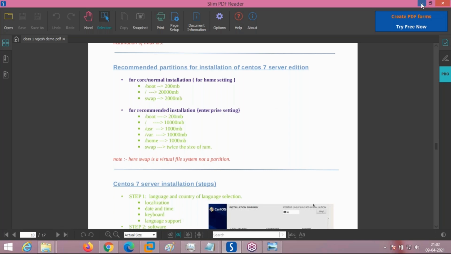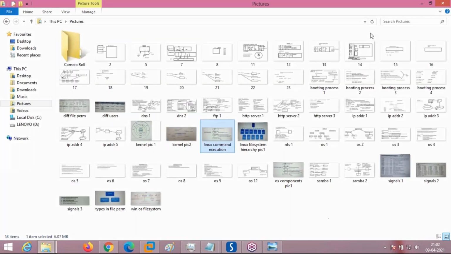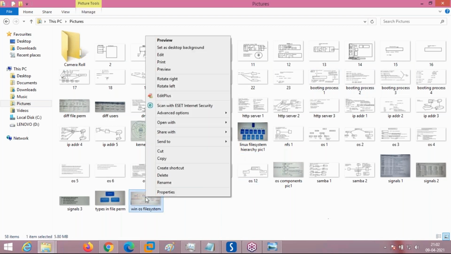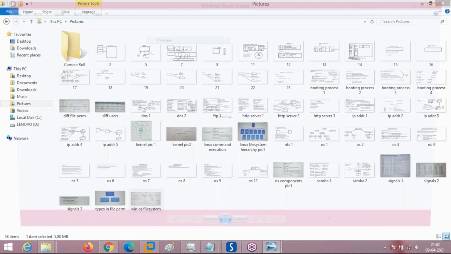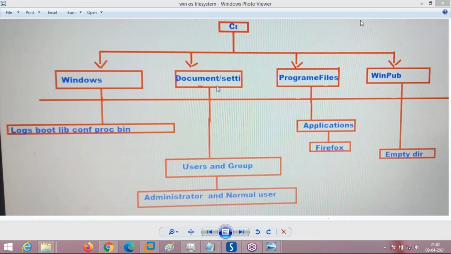See here. As you can see, this is the Windows operating system installation. Surendra, is this the Linux operating system? How are files and directories arranged in Windows?